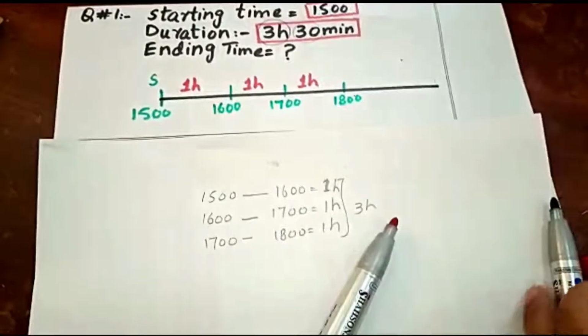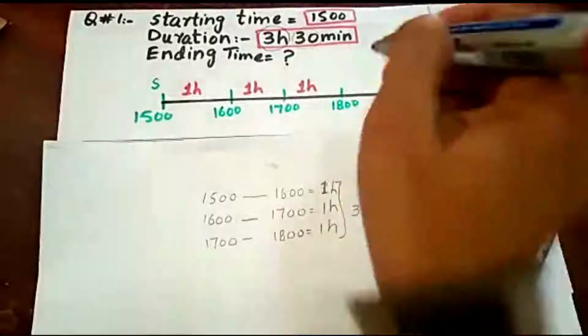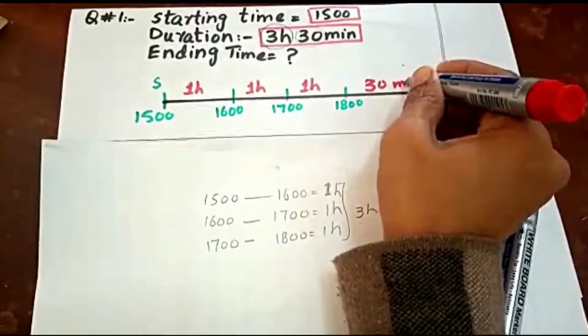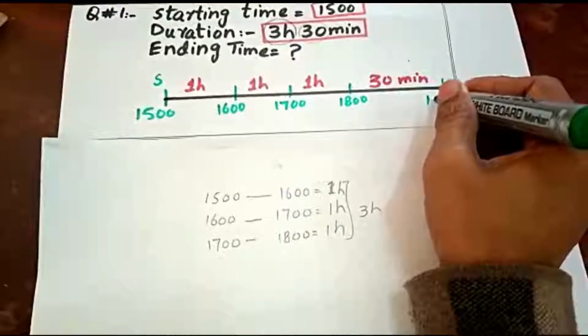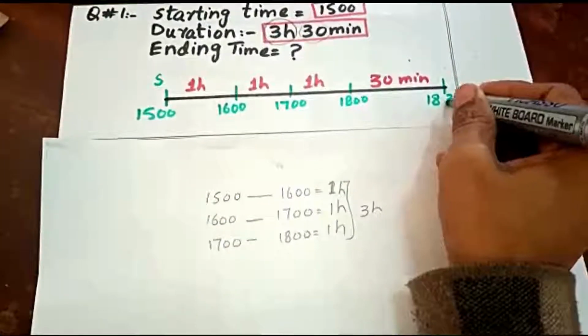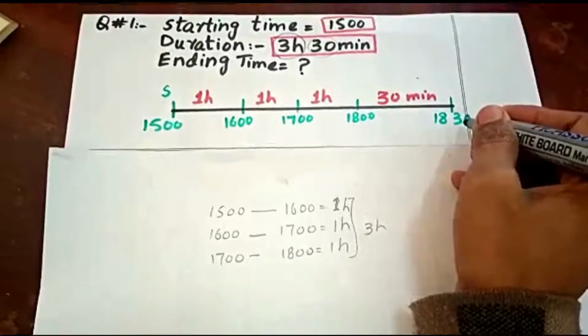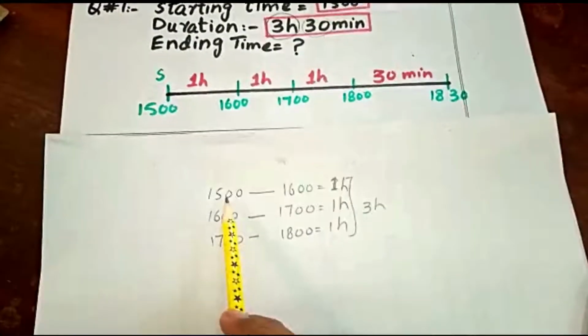Then see, if we cover 30 minutes more, then we will reach 1830 hours. Clear?